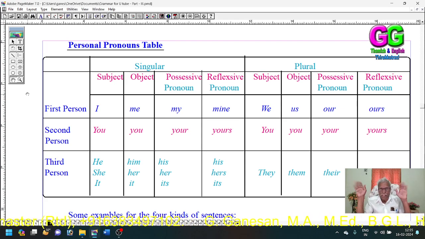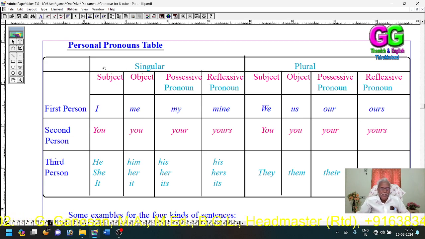You see, one, two, three, four, five, six, seven, eight parts. They act as the subject. Without these eight parts, not only English, any language can't be done.